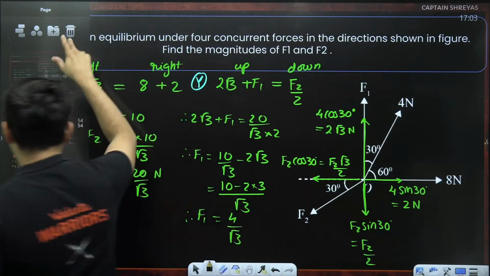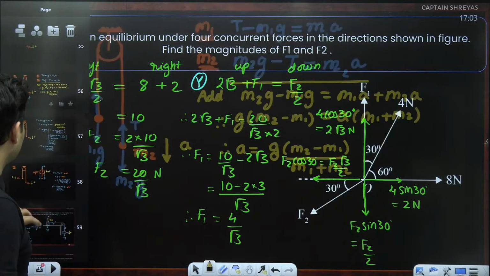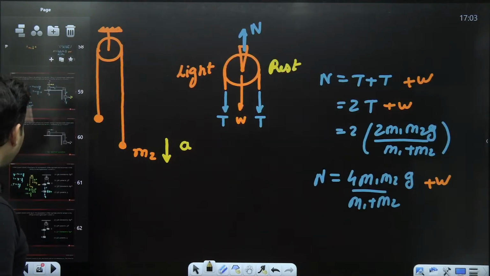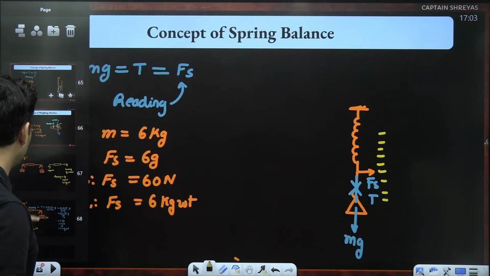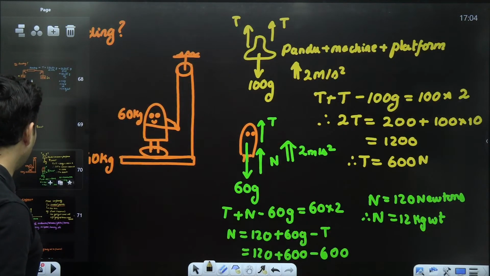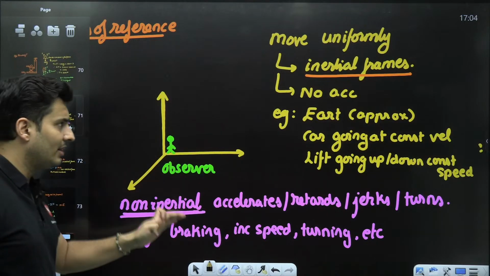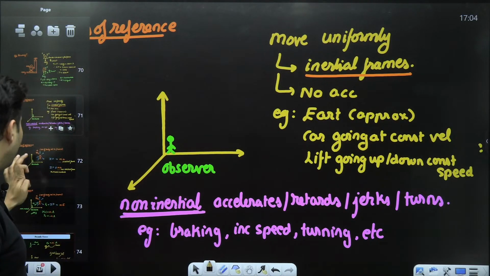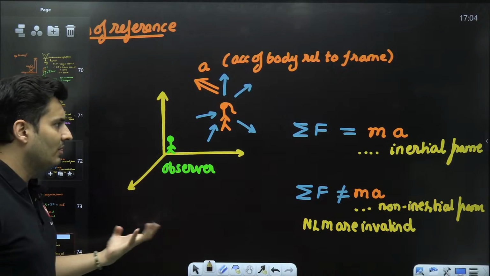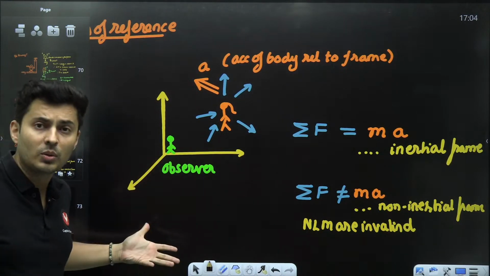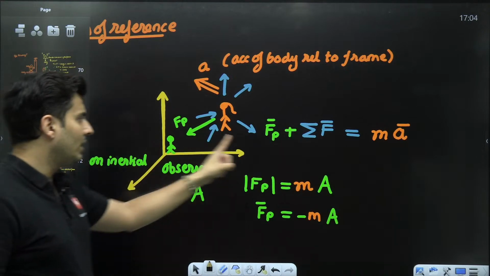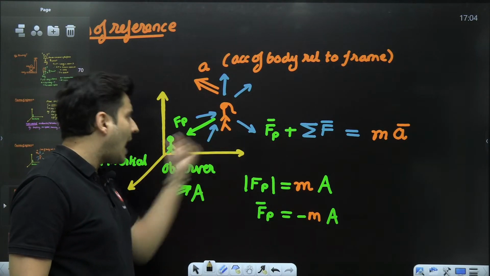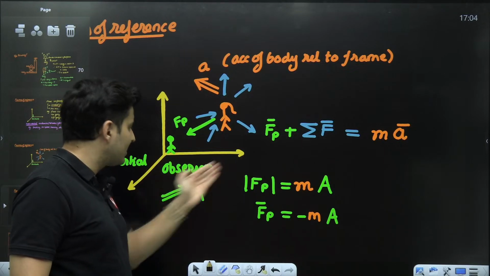That is what our last lecture was, including some pulley problems, weighing machine problems, spring balance problems. We also did frames of reference, inertial and non-inertial, and how a non-inertial observer who is accelerating cannot apply Newton's laws. So he takes the help of something called the pseudo force, which acts opposite to the observer's acceleration.